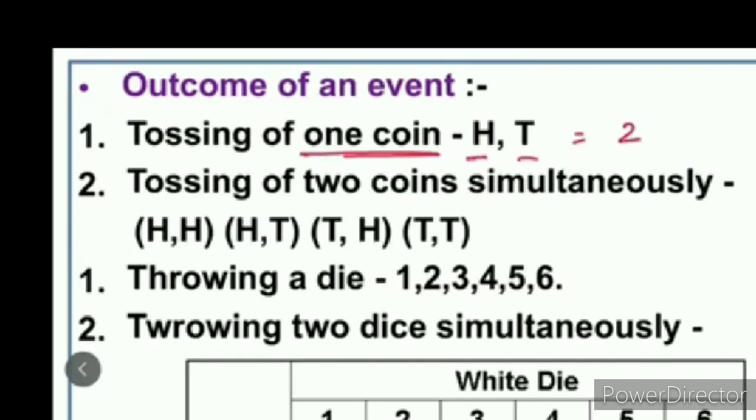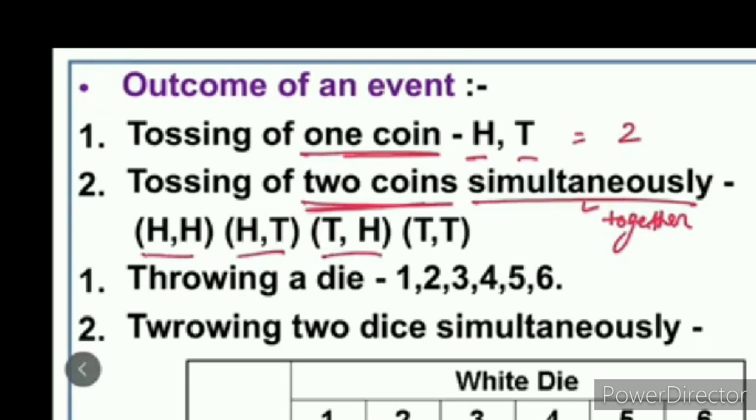Another topic, outcomes of an event. Tossing of one coin. What will be the result? Head or tail. So, two outcomes. Tossing of two coins simultaneously. Simultaneously means together. What will be the results? H, H, H, T, T, H or T, T. Totally 4 outcomes.